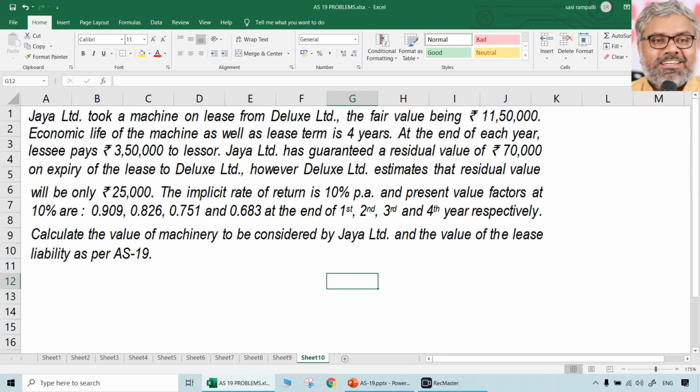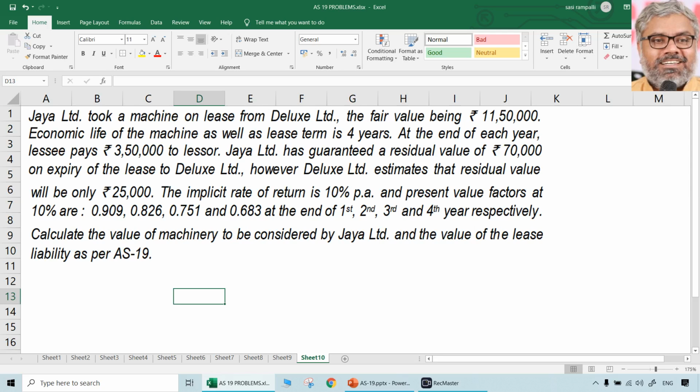Now, another question very similar to what we have solved already. JR Limited took a machine on lease from Deluxe Limited. The fair value of that is 11,50,000. Economic life of the machine as well as the lease term is 4 years. At the end of each year, lessee pays 3,50,000 and JR Limited guaranteed residual value of 70,000 on expiry of the lease to Deluxe Limited.